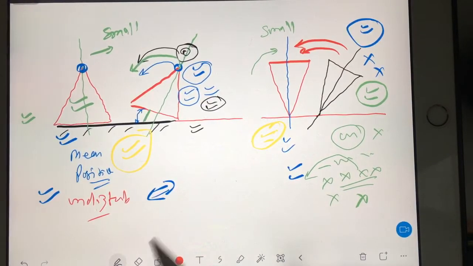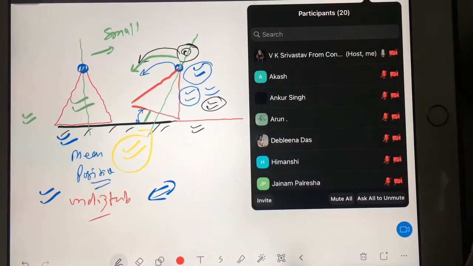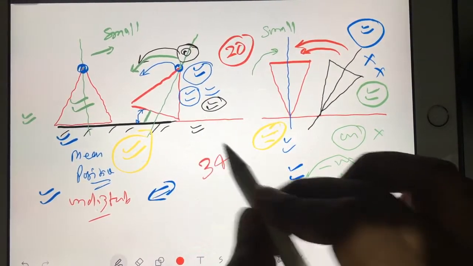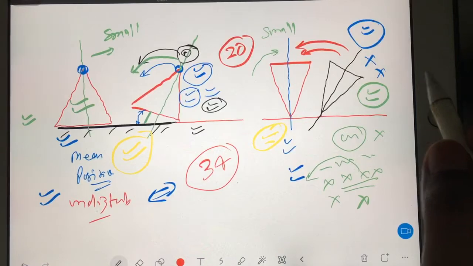But one more thing. Okay, so today also we are only 20. I don't know which date we are going to be all 34. Let's see.